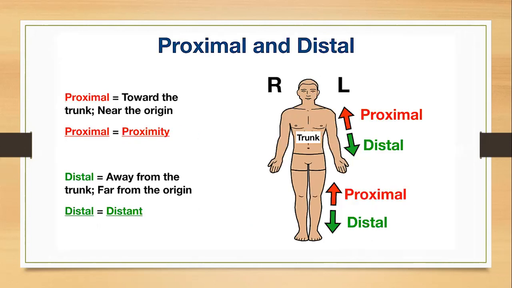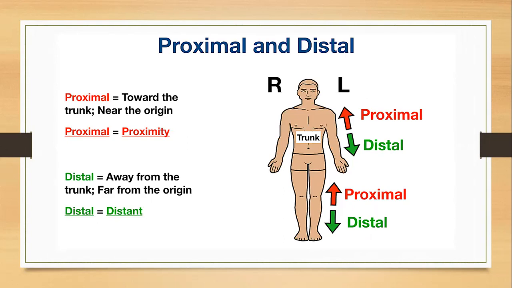And coming to the next terminologies, proximal and distal. Proximal and distal terminologies, here we are using for the limbs. Whenever we are talking about the limbs, we are using proximal and distal. Proximal, in the sense, so the upper limb, the top one is the upper part, that we are representing as the proximal. So nearer to the origin, that is the proximal. Away from the origin, that is the distal.